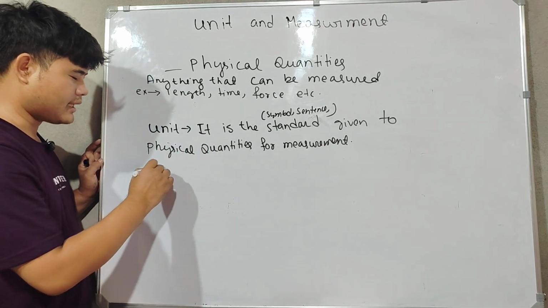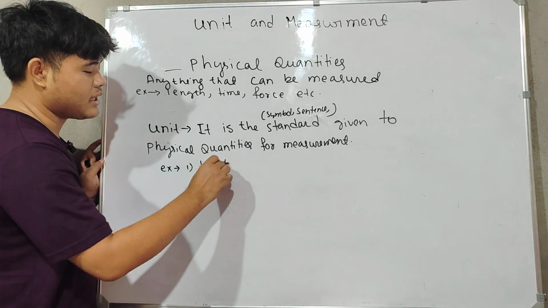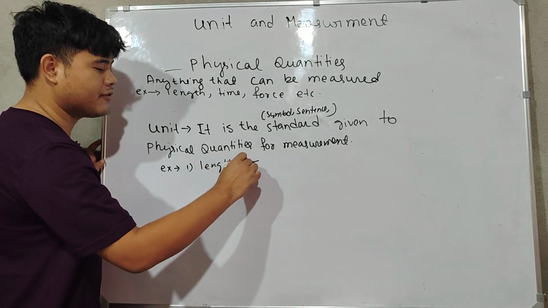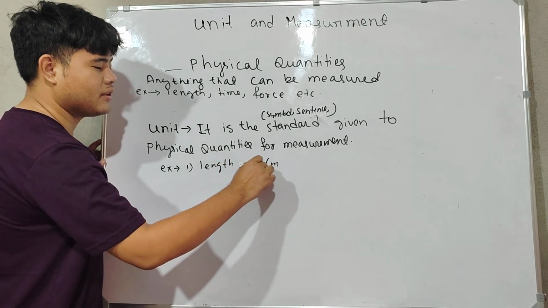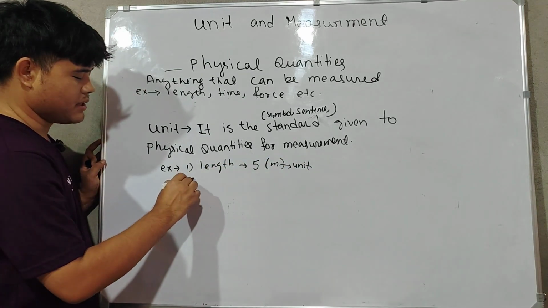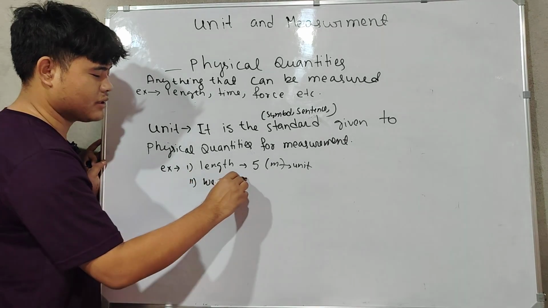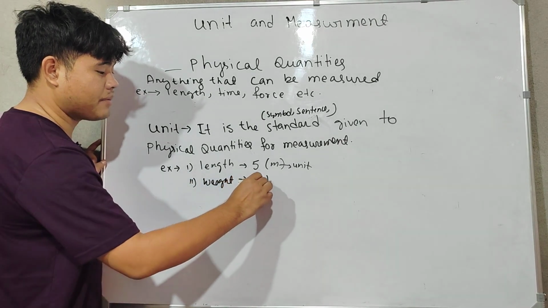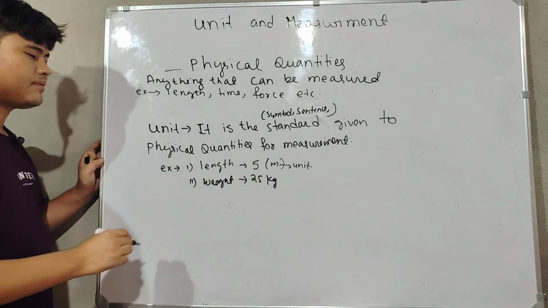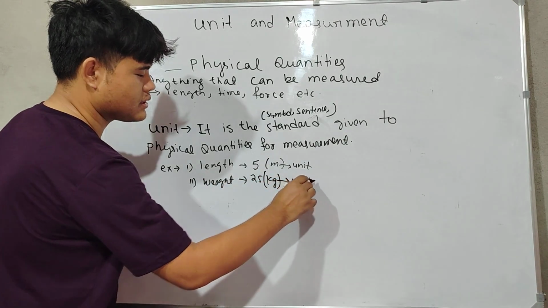Okay, let's see an example. If I have to measure length, and I say 5 meter, now this meter is called the unit. Similarly, if I have to measure weight, suppose someone is 25 kg, now this kg, this symbol, is called the unit.